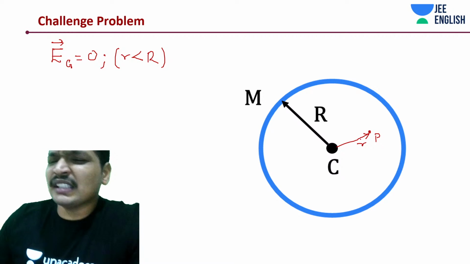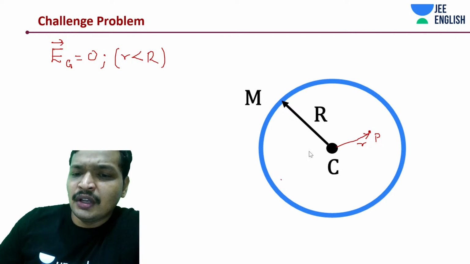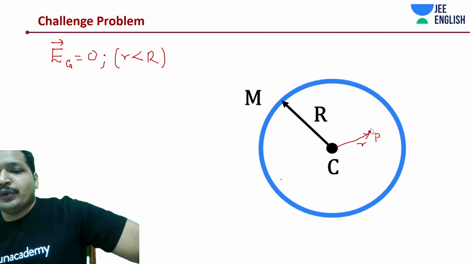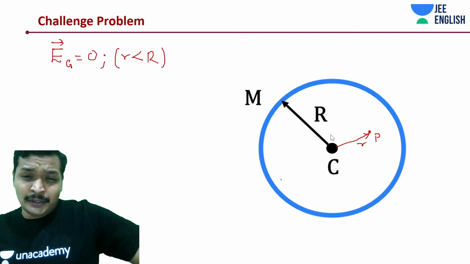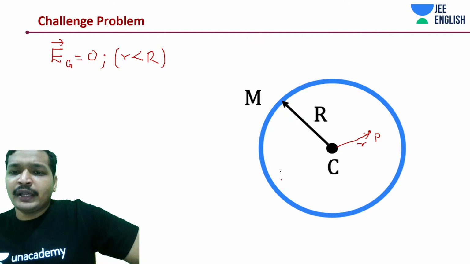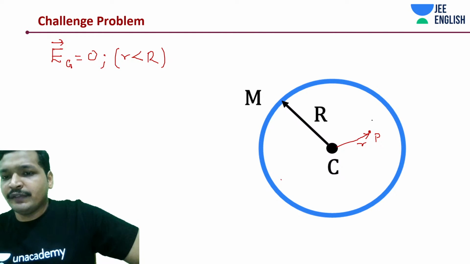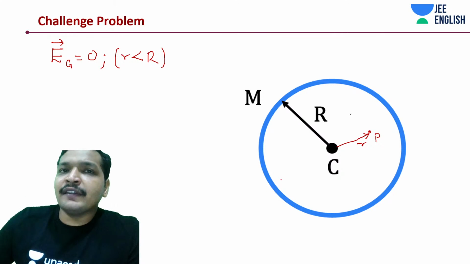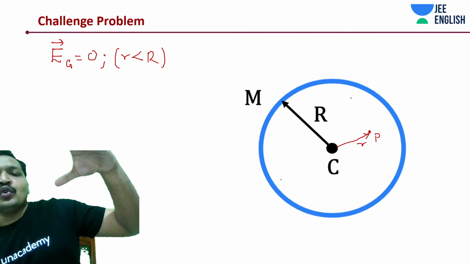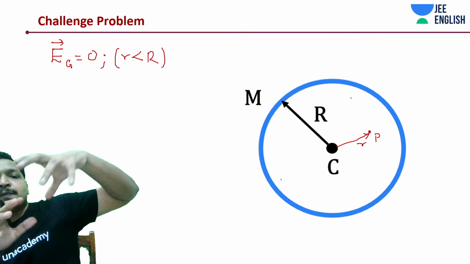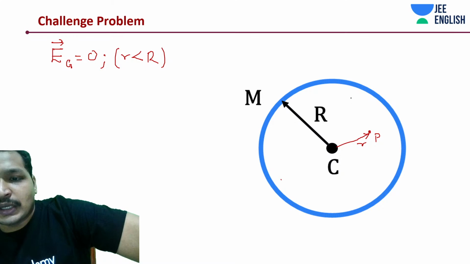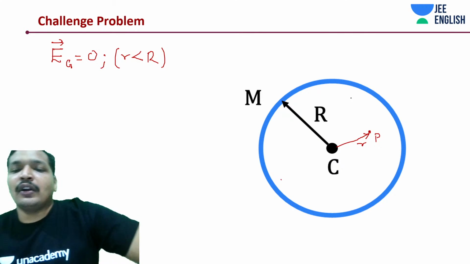Now, there is actually another way of understanding this. If you are not very comfortable with Gauss law, the other explanation is that around this point P, you can divide it in this way or this way, whichever way you like. Anywhere around this, you can symmetrically divide this into two hollow spheres. But these two hollow spheres are attracting that point, which means the net field should be 0 at that point.